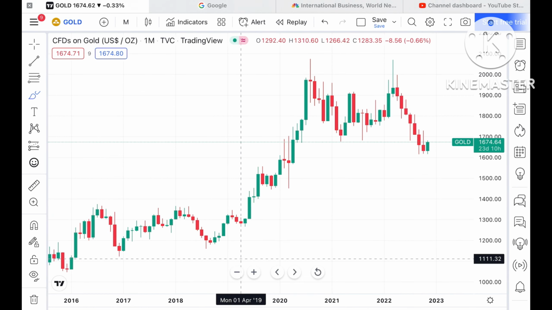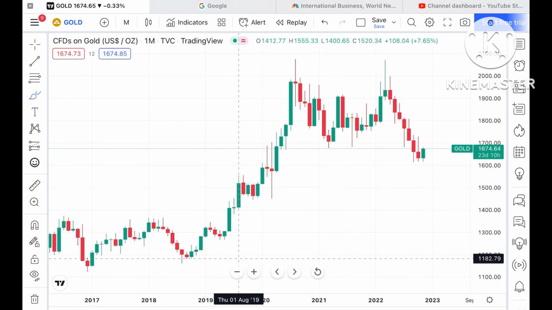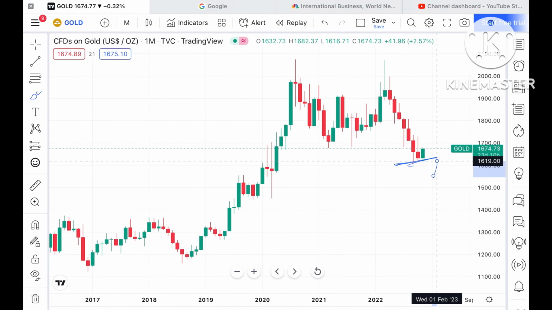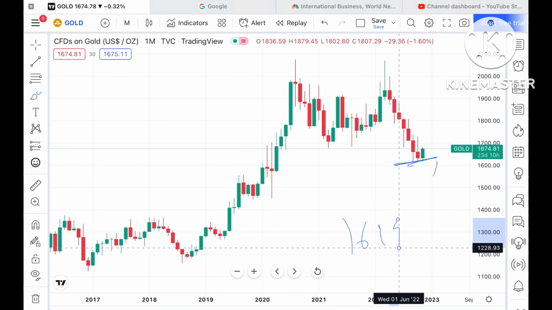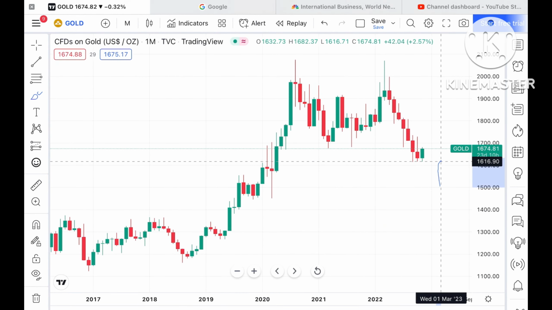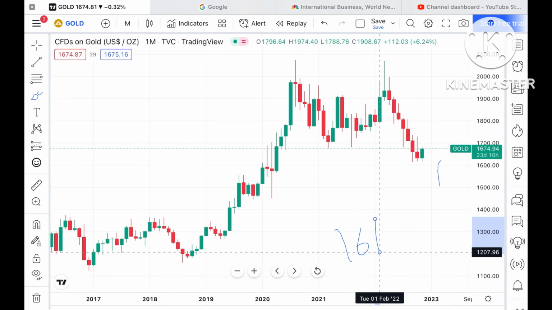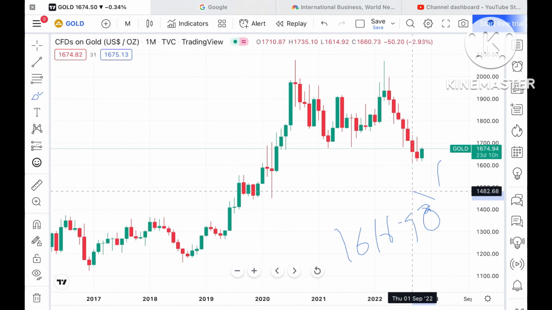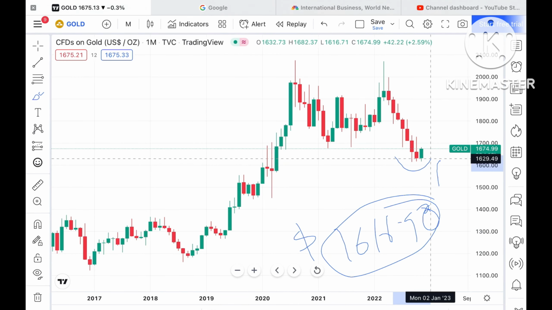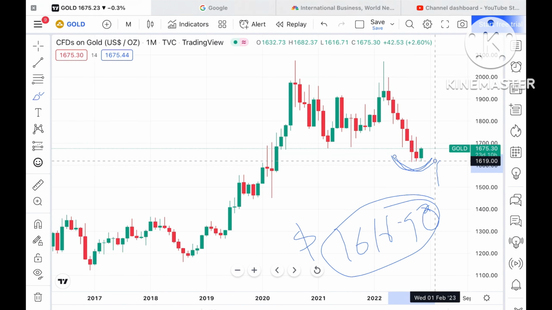Now look at the chart. Suppose the price sustains, which is a probability that it can, with support at a level of 1619. As you can see here in the charts, around $1690 is the level where the support has already been tested thrice, and it has formed a swing at this particular level.